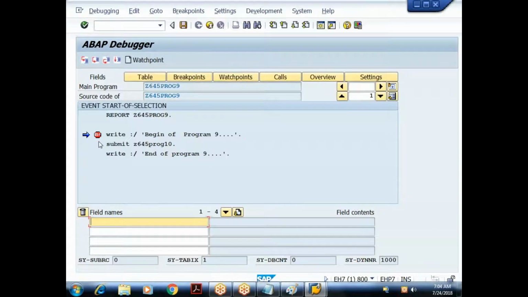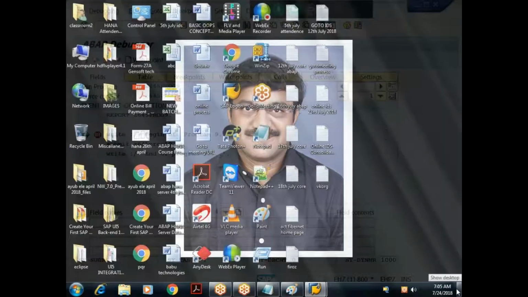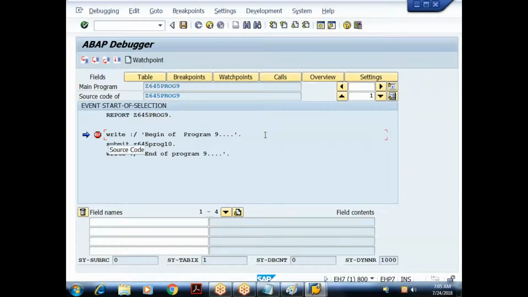Done. So it has stopped at this particular statement. We are still in which program? The ninth program. What statement is about to execute? This write statement. Remember, we are in the ninth program only. How do we execute one statement at a time in debugging mode? We have to press F5. When I say F5, it will execute the current statement. So let me say F5. Done. This write statement would have generated some output in the background.